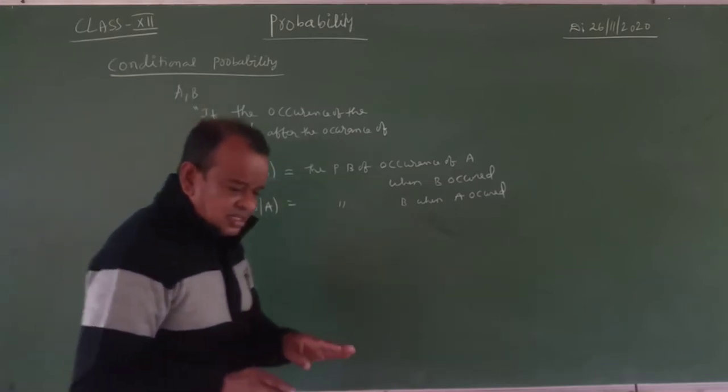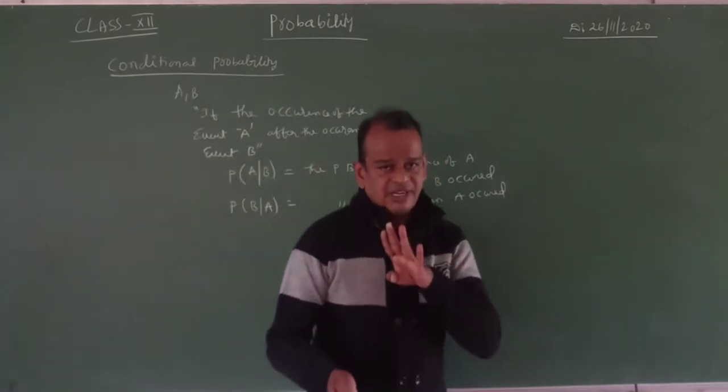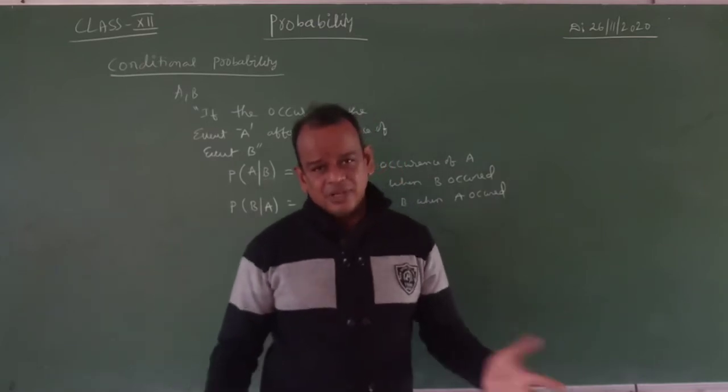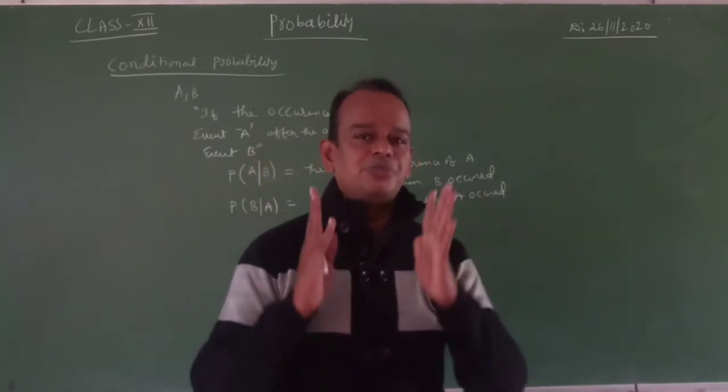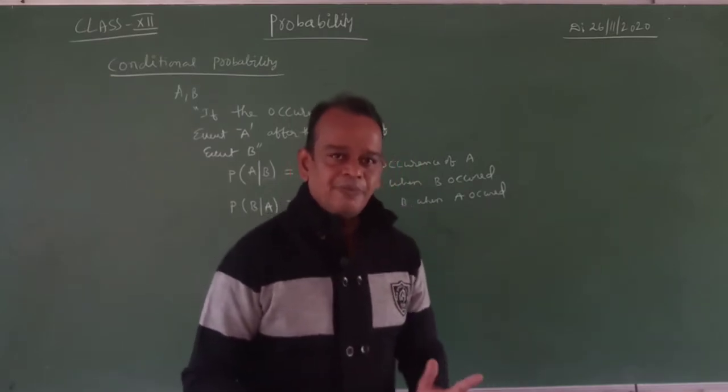Here, two events are there. Which one is the first event? Which one is the second event? That's all, condition. We read the question carefully. Which one is the first event? Which one is the second event? We observe. That's all. It is over.